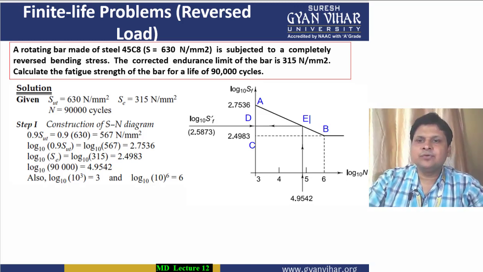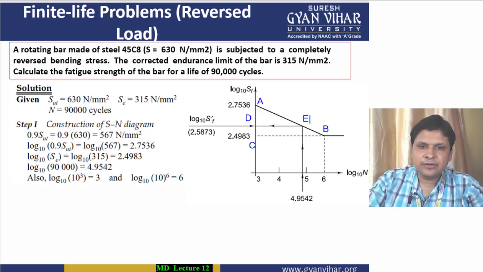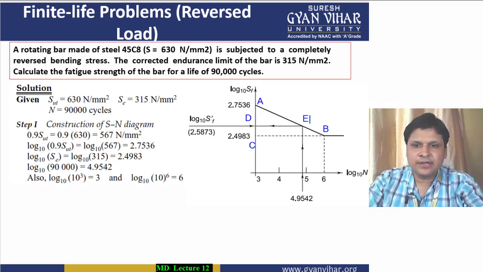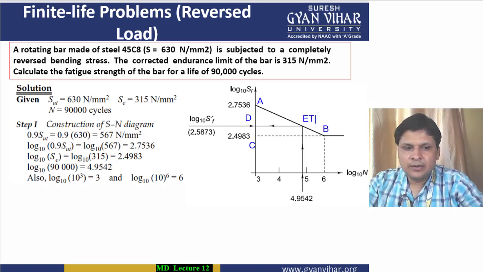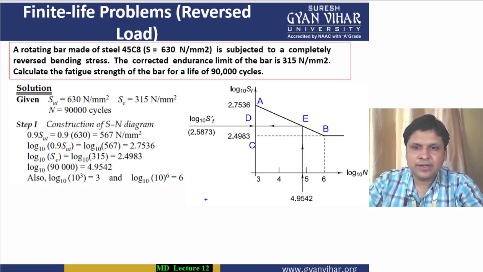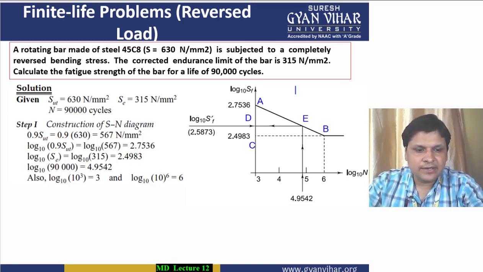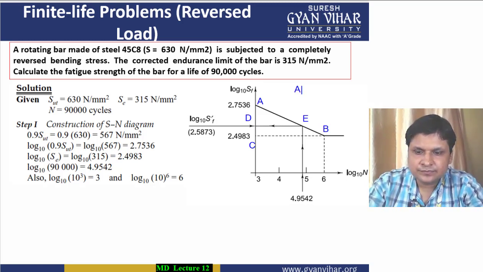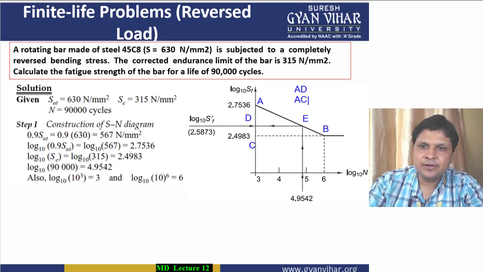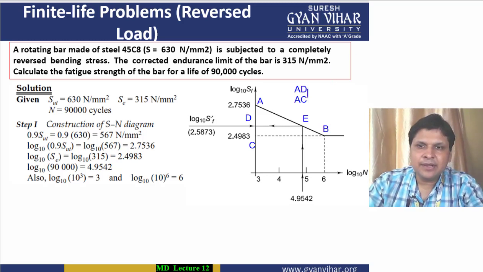Now what we will do, by the similarity of the triangles, students, we can write that AD divided by AC will give you the value.